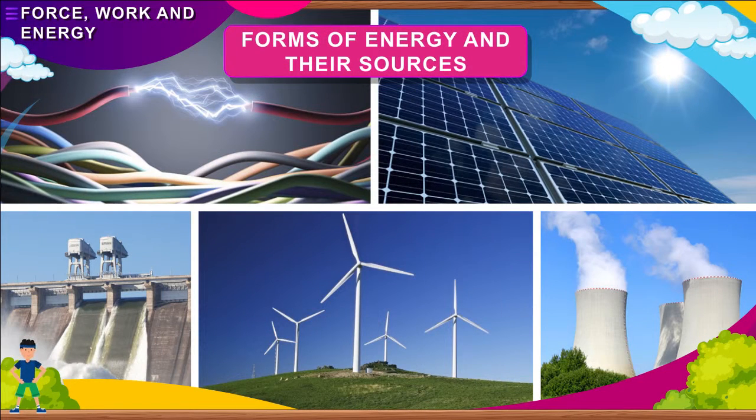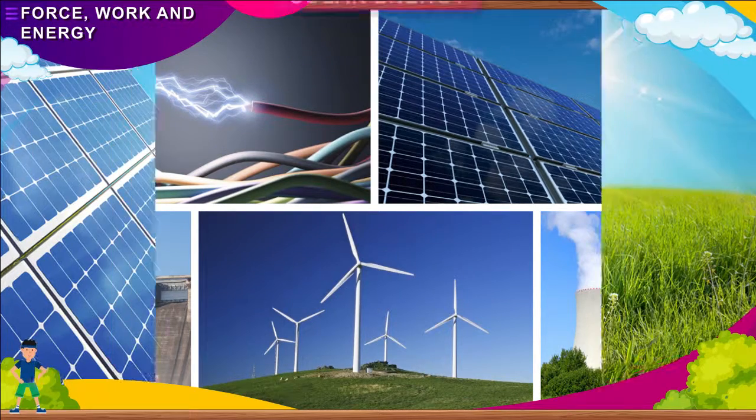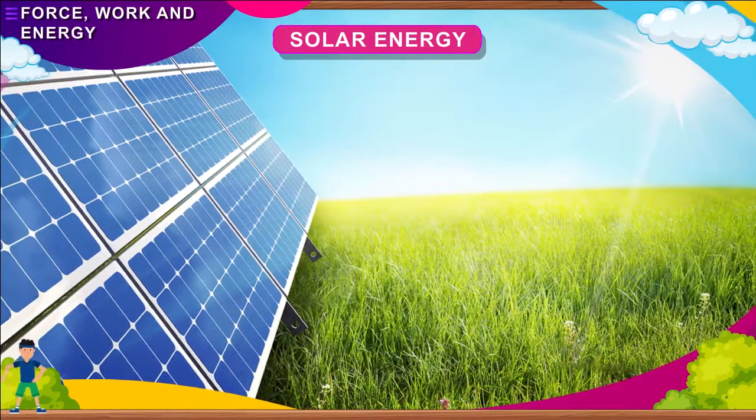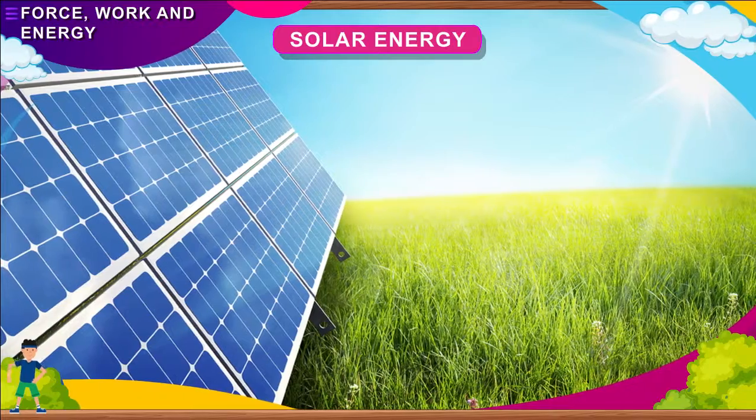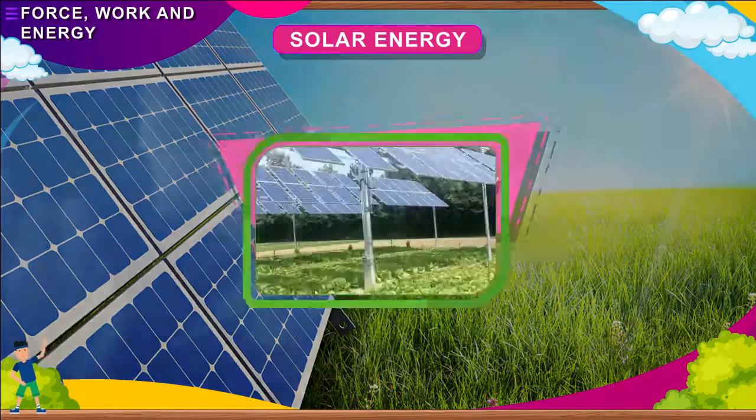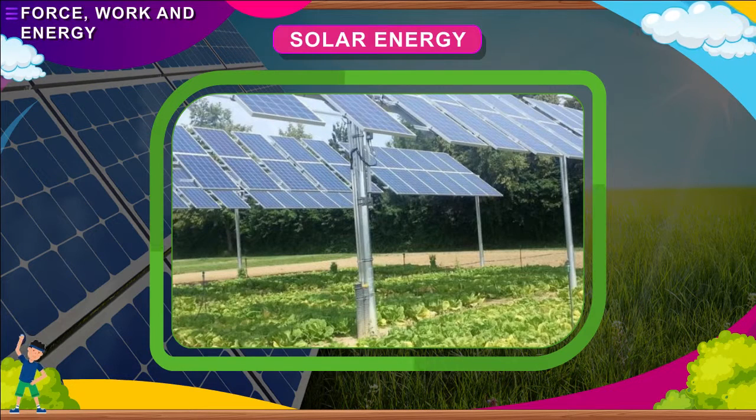Forms of energy and their sources. We use different kinds of energy. We also get energy from various sources. Solar energy. The sun is the main source of energy. The energy we get from the sun is called solar energy. Plants use this energy to prepare their food. We eat this food to get energy.